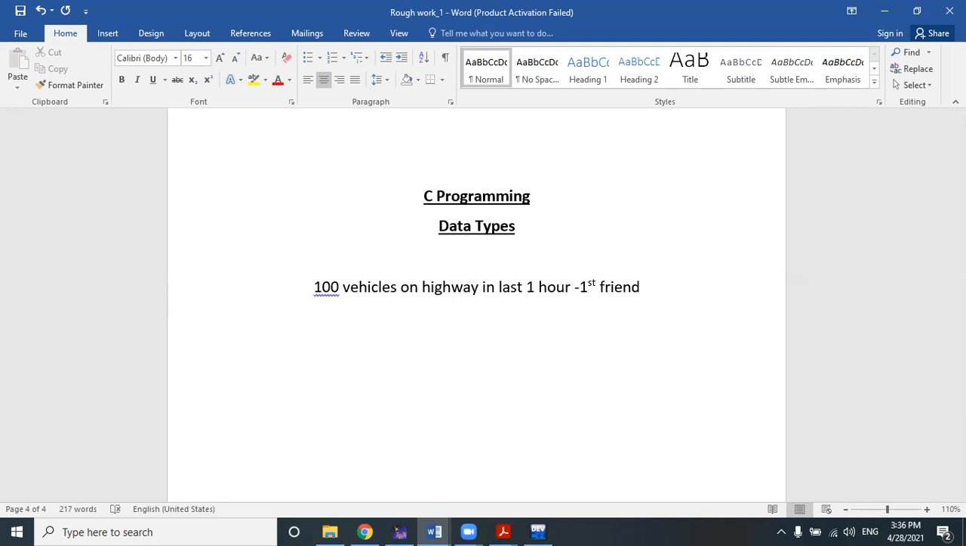Now I ask the second guy how he is looking at this situation, what his observation is. He tells me, sir, I am counting the price of the vehicles which are passing in the last 1 hour on the highway. So the first friend's job is counting the number of vehicles, and the second friend's job is counting the price of the vehicles.